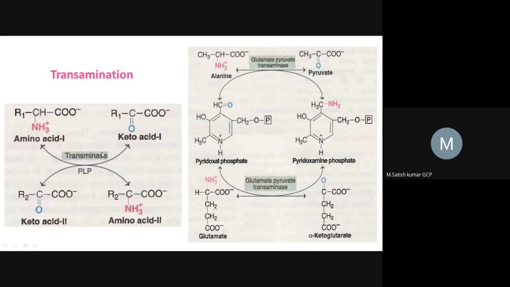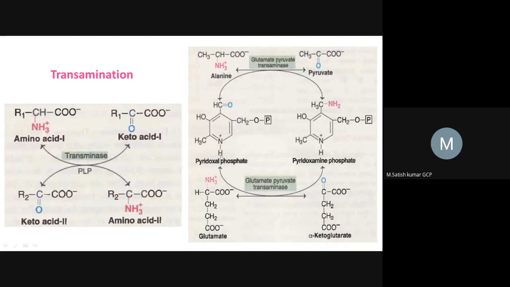So we can explain this transamination reaction by this example. Here alanine is an alpha amino acid. So here the amine group is present at the alpha position. So this is a functional group. And this alanine is converting into pyruvate. Pyruvate is a keto acid. So here the keto group is present at the alpha position. So that's why this is called an alpha keto acid, right?